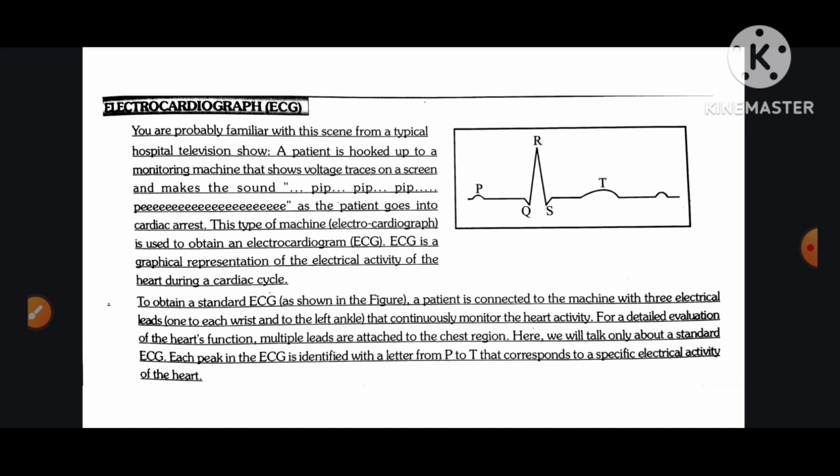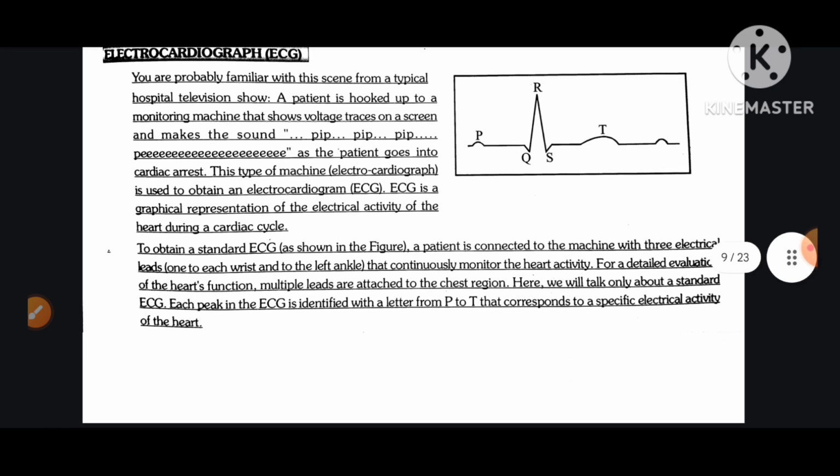To obtain a standard ECG, as shown in the figure, a patient is connected to the machine with these electrical leads, one to each wrist and one to the left ankle. This continuously monitors the heart activity. For a detailed evaluation of the heart's function, multiple leads are attached to the chest region. Here we will talk only about a standard ECG. Each peak in the ECG is identified with a letter from P to T that corresponds to a specific electrical activity of the heart.